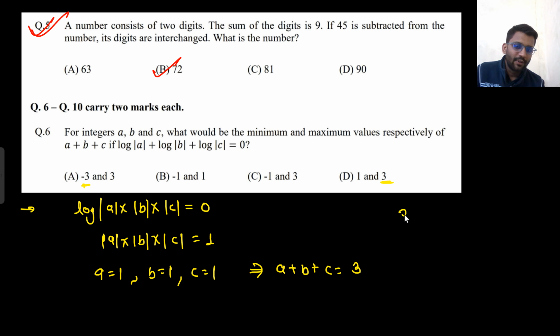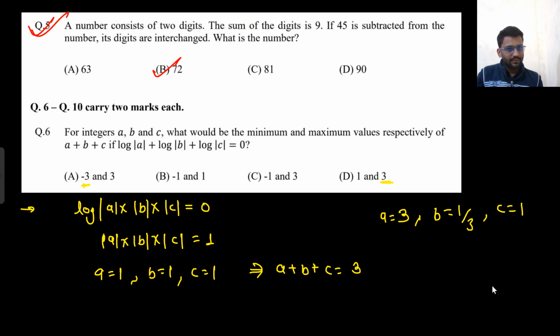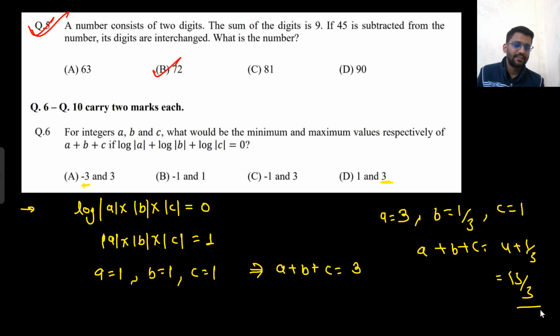Now someone will say, what if I had put A equals 3, B equals 1 by 3 and C equals 1? Someone will say I could have done something like this. What would be my A plus B plus C? My A plus B plus C would be 4 plus 1 by 3. So it would be 13 by 3, which is greater than 3. So my answer is 13 by 3.